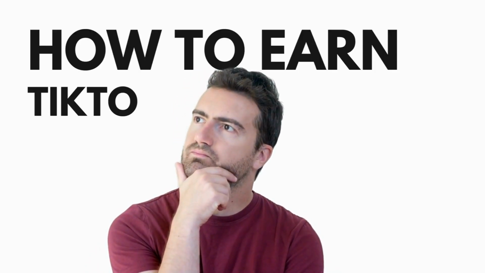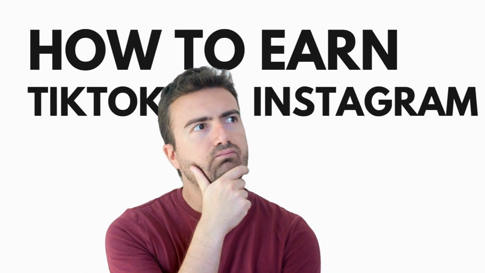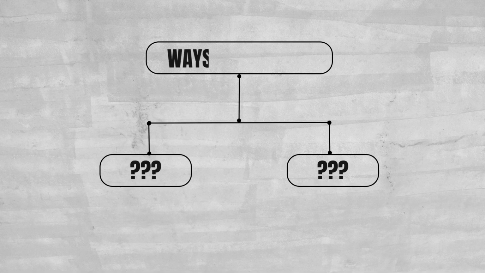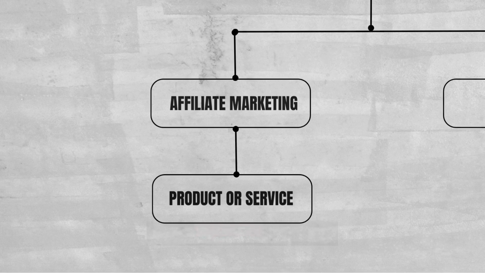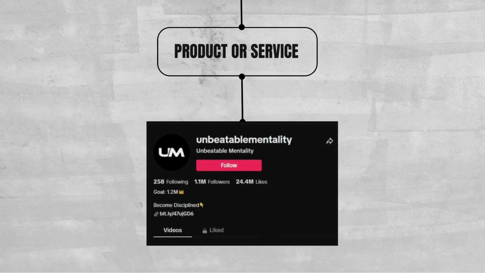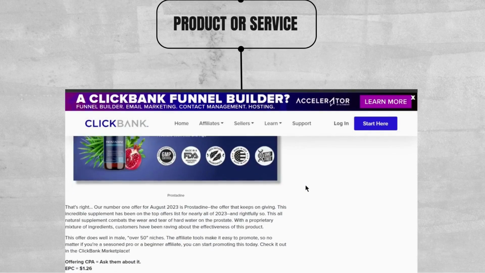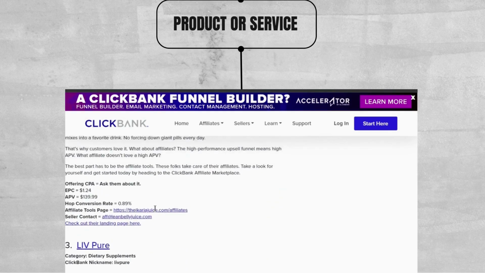Now, let's address the question: how can you earn from TikTok or Instagram using this type of content or any other? There are two primary methods favored by content creators on these platforms. The first is affiliate marketing, where you'll find a product to promote through your followers. Then you can share a link to the product in your bio. It can be any physical or digital product suitable for your niche audience.